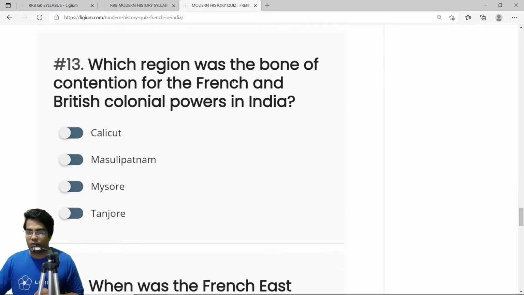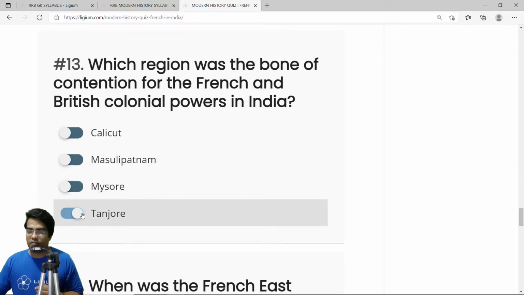Okay. Which region was the bone of contention for the French and British colonial powers in India? Now, obviously, you know the French and Britishers were the colonial powers from Europe. So Britishers always had the advantage, one of the reasons being that the French came very late, and the Britishers and the French were never friends. They fought with each other a lot, and one of the battlegrounds was India, and one of the key places they were both really interested in was Tanjore. Okay, so the correct answer is Tanjore.